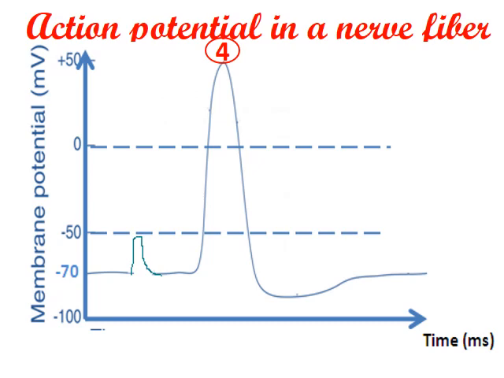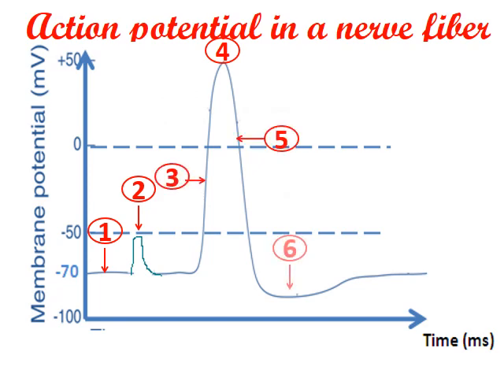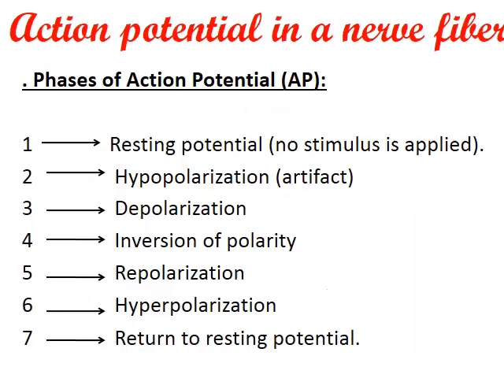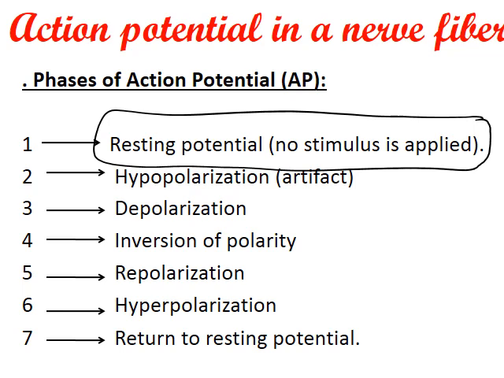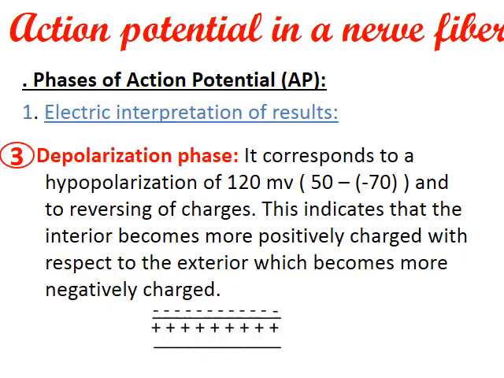Here we have the action potential in a nerve fiber. We have different stages: 1, 2, 3, as named here, 4, 5, 6, and finally 7. What do we call each stage? Stage 1 is called the resting potential. Then hypopolarization or artifact, whenever we have a small hypopolarization, it's called the artifact. Depolarization, whenever it reaches toward the action potential. Inversion of polarity, whenever it goes back like this. Repolarization, hyperpolarization, and finally we go back to the resting potential. This is stage number 7.